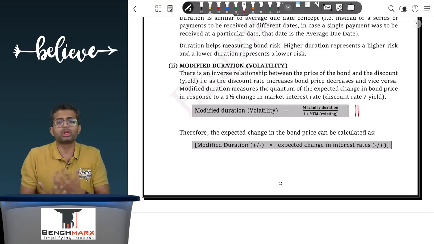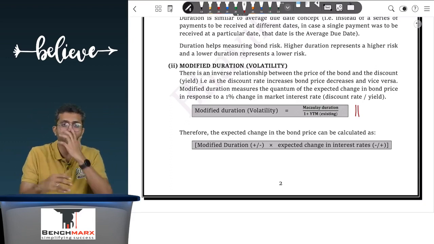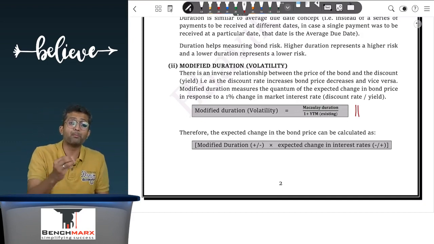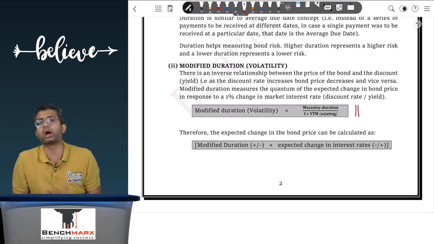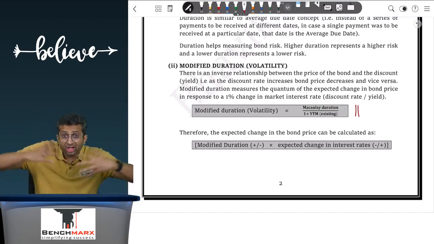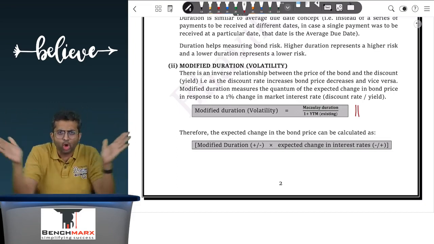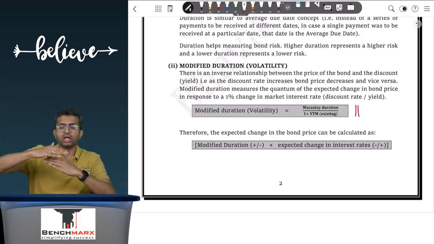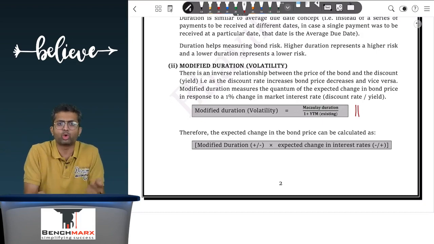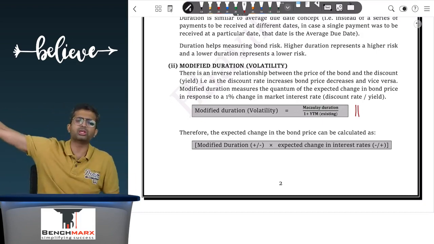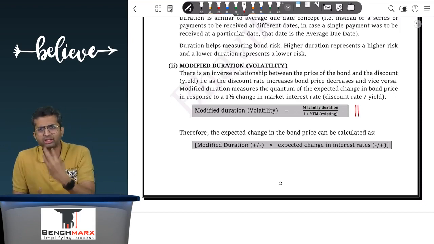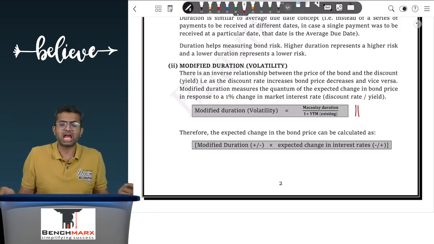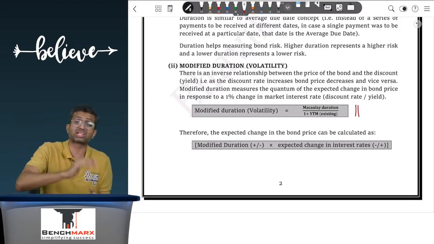So over here, when we are looking at the duration, the final impact of duration is it helps in predicting the responsiveness of a bond's price in response to a change in the market rate of interest. In general, the longer duration bonds will have a higher sensitivity, a shorter duration bond will have a lower sensitivity. The rationale is that if it's a 20-year bond and the market rates of interest keep on increasing, you as a bondholder are stuck with lower coupons for a long 20-year period. Whereas if it's just a 20-month bond, then you are stuck with the lower coupon as compared to the market rate for a 20-month period only. As a result, a shorter duration bond intuitively has lesser risk as compared to a longer duration bond.